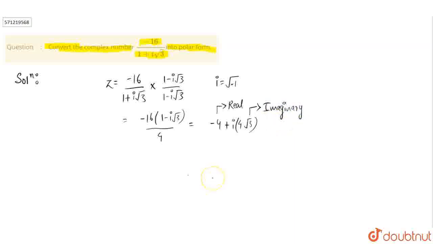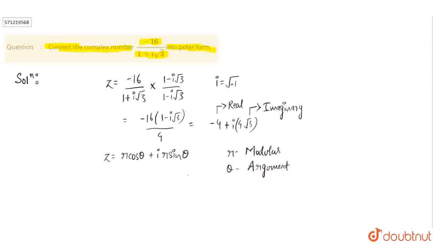So first of all, what is polar form? The polar form is represented by z is equal to r cos theta plus iota r sin theta. So this is the polar form, where r is nothing but modulus of complex number and theta is argument of complex number.